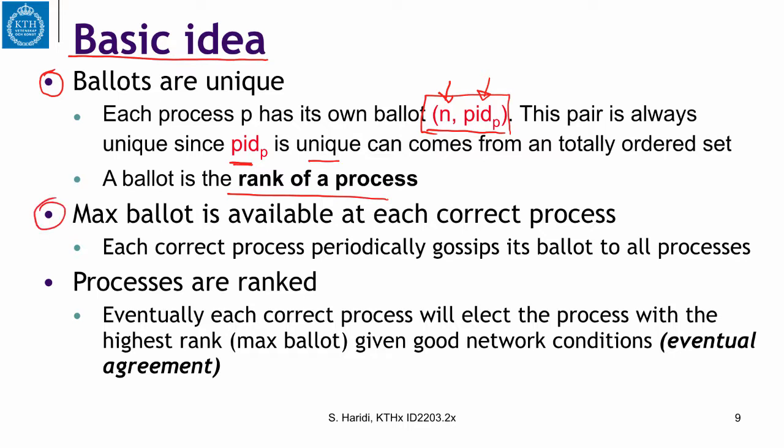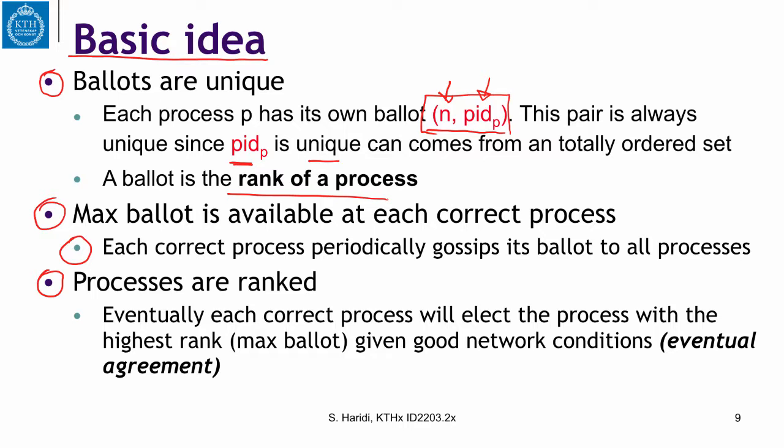Then the other idea is that the max ballot is available to each correct process. That happens because each correct process periodically gossips its ballot to all other processes. This gossiping will make sure that every process has all the ballots of correct processes, and it can always select the max ballot. And processes are ranked.